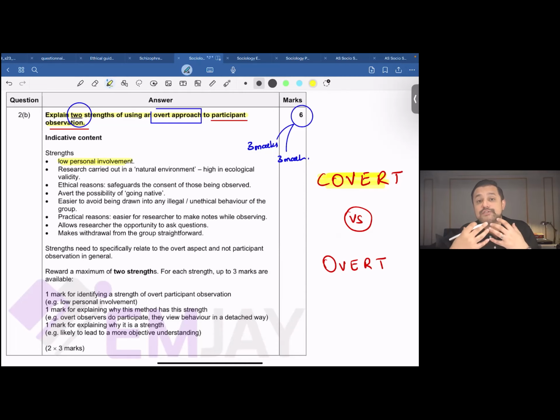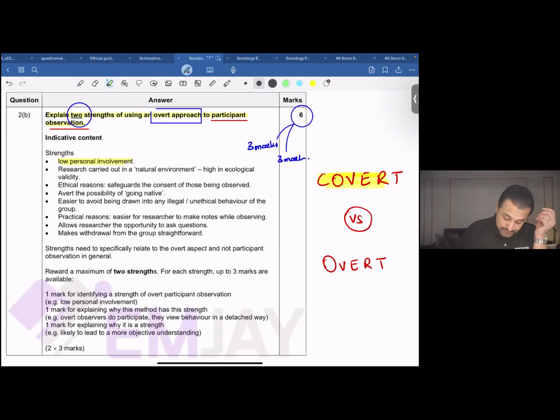Of course, as a researcher, if you involve yourself, you might develop some sort of affiliation with those people, or you might end up being biased in support of or against the people that you're observing, right? So if the people you're conducting research on know what your role is, you can probably keep yourself at a side and not get involved in things that you shouldn't be involved in, which would eventually affect your research.